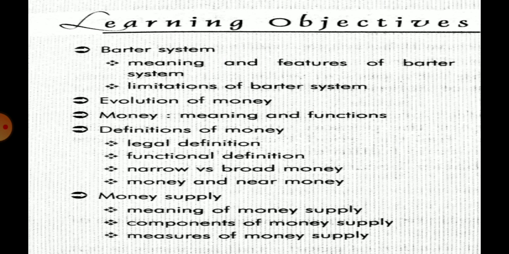After that we are going to talk about evolution of money, then meaning of money and its functions. After that, definition of money: legal and functional definition, narrow and broad money, and near money. After that, money supply: its meaning, components and measures of money. This chapter actually is not too large, and there is no numerical question, so it is very easy.